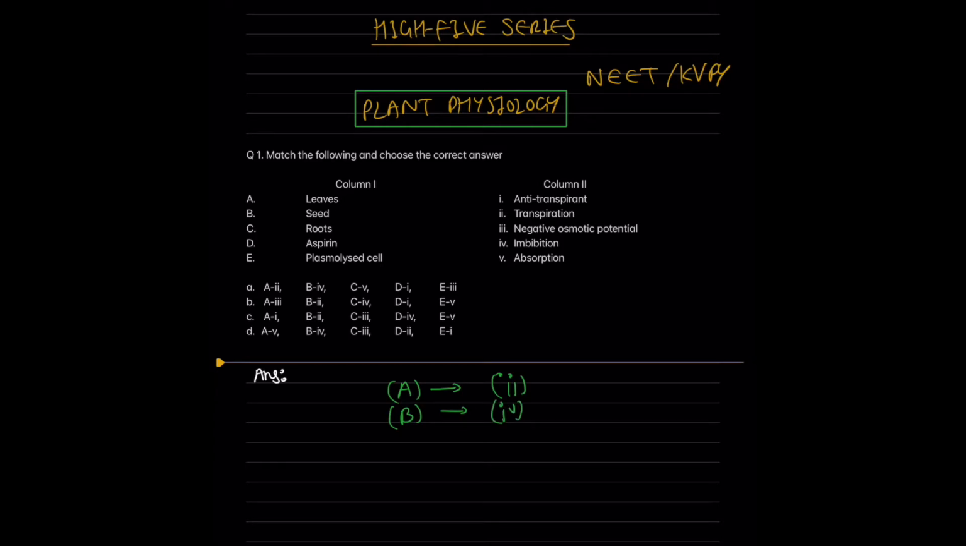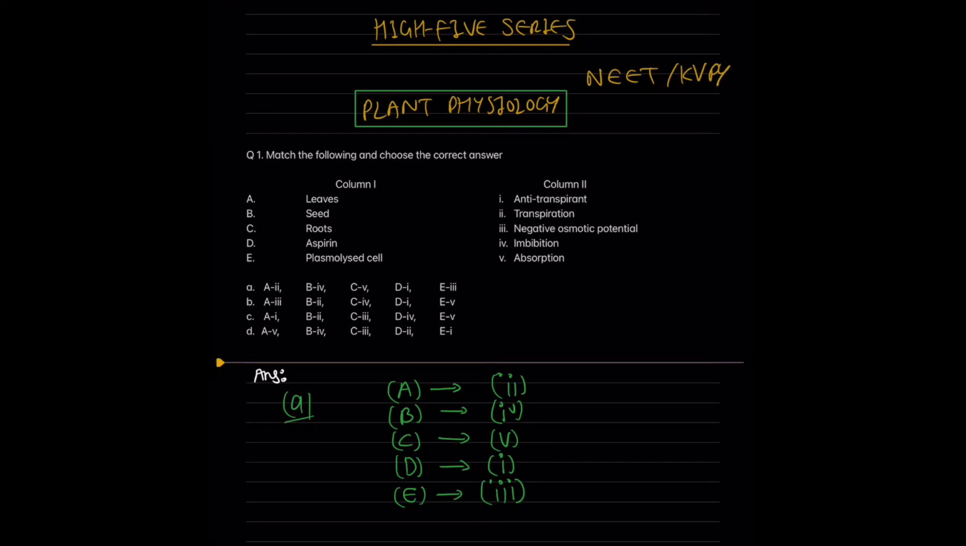Now next is roots. Roots, we all know, is the easy one. It is directly linked to the absorption of water and minerals from the ground. So it is linked to the fifth point in column 2. And then we have aspirin over here. In certain studies we have seen that aspirin has an anti-transpirant property, so it slows down the rate of transpiration. So it should be linked with option 1 in column 2. And the last part is plasmolyzed cell, in which the water is taken out of the cell, which requires negative osmotic potential. So E should be linked with negative osmotic potential, which is the third point in column 2.